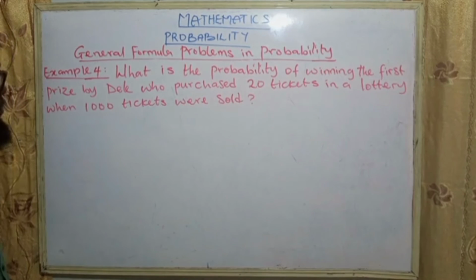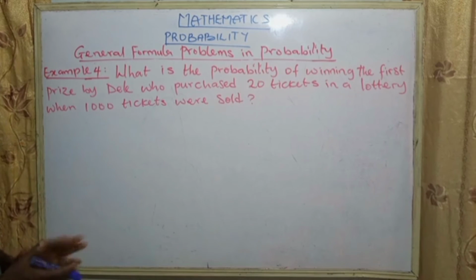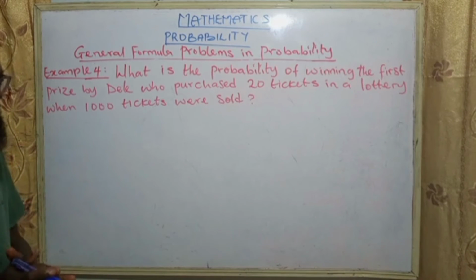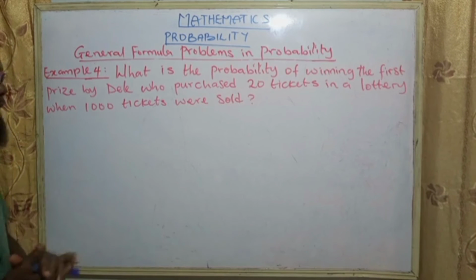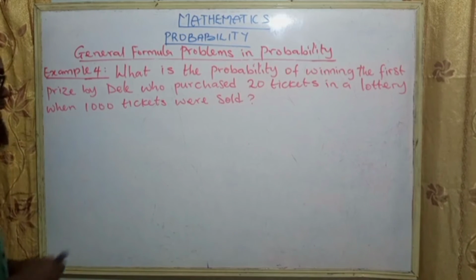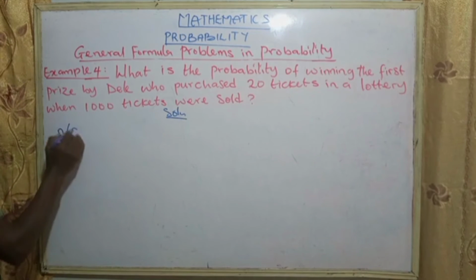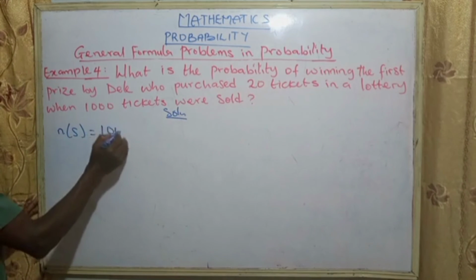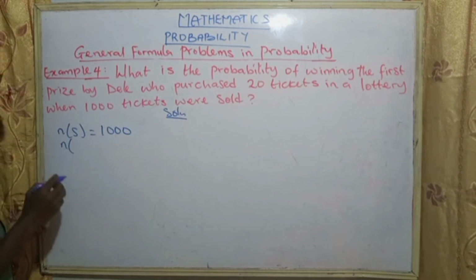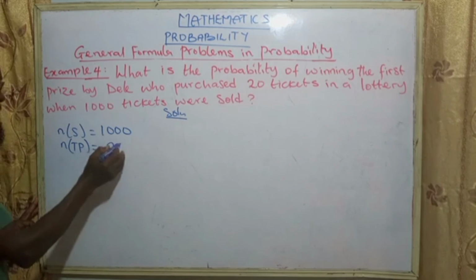Example 4. What is the probability of winning the first prize by Dele, who purchased 20 tickets in a lottery when 1,000 tickets were sold? Here, the number of sample space is 1,000. That's the total number. Then the number of tickets purchased is 20.